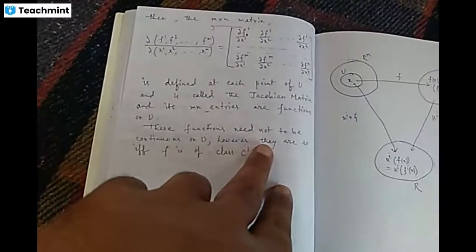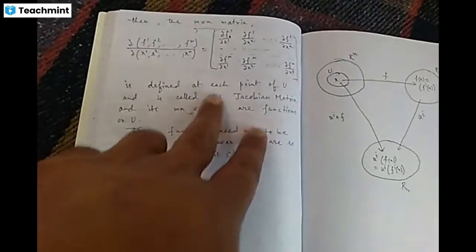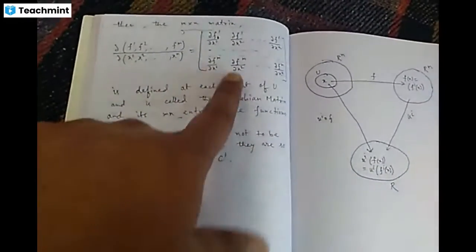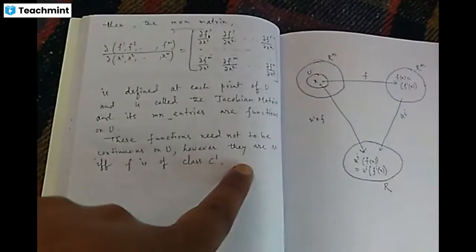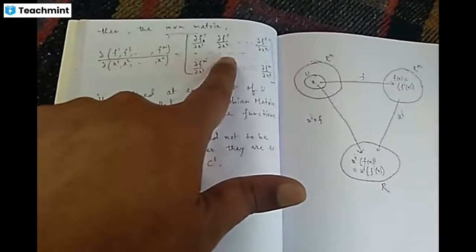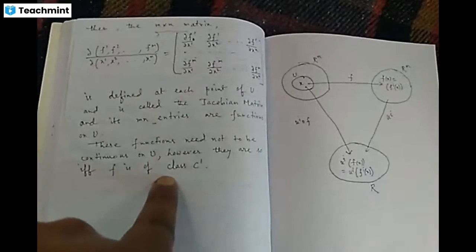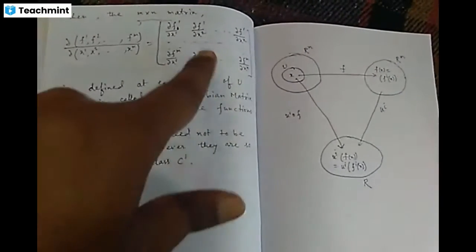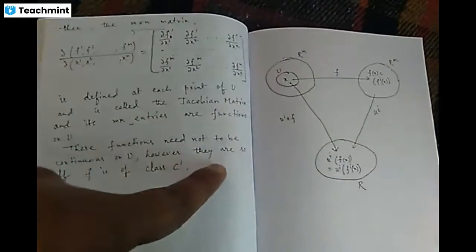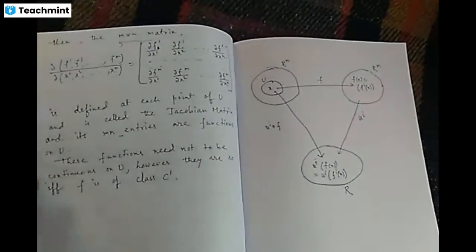So these functions need not be continuous on U. There is no restriction that all these elements need be continuous on U. However, if all these m cross n entries are found to be continuous, then f is of class C1. If the Jacobian matrix elements are continuous on U, on the elements of the domain, then f is of class C1.